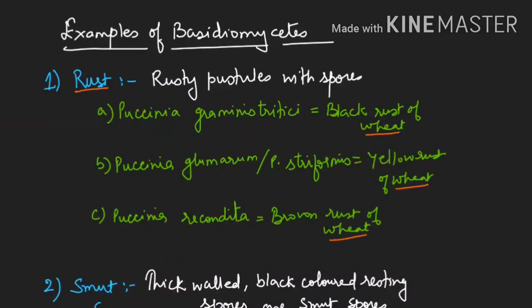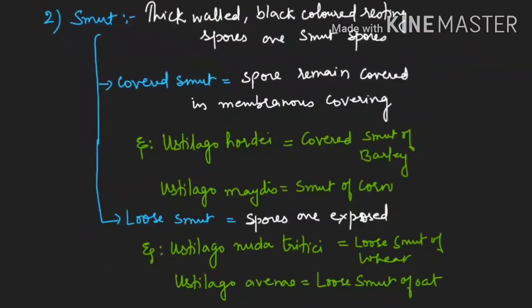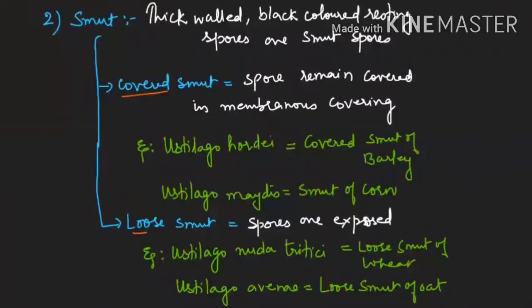Now see the next example: smut. These are thick-walled, black-colored resting spores. They can be covered smuts or loose smuts. If the spores remain covered, we call it covered smut, but if they are exposed, we call it loose smut. Now Ustilago hordei causes the covered smut of barley.